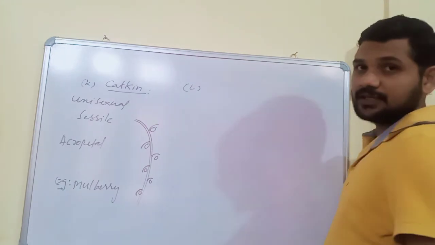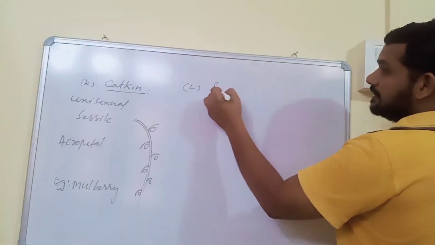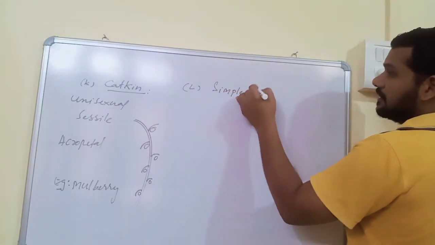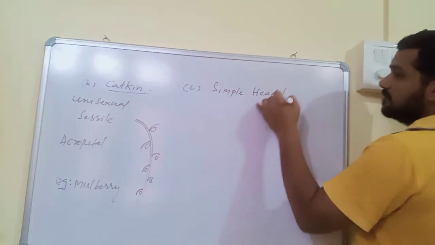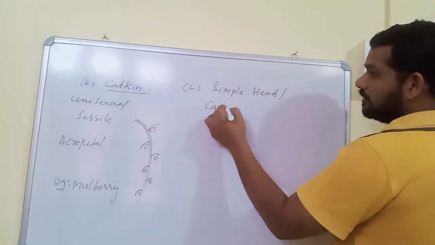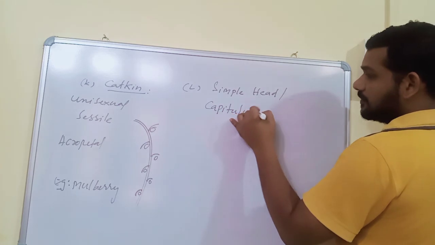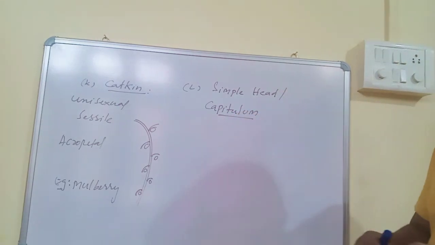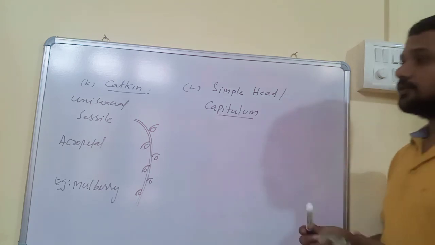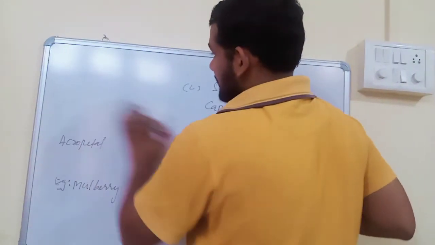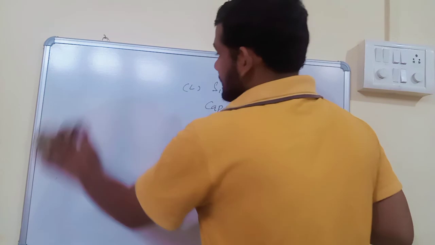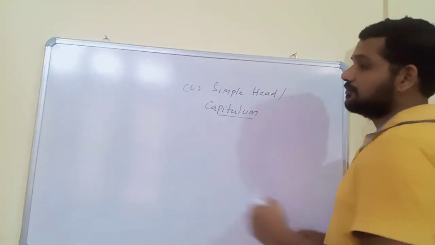Next, the last important racemose inflorescence, that is simple head inflorescence. Simple head inflorescence is also called capitulum, and this inflorescence is highly advanced among the racemose types, because in this inflorescence flowers are modified into florets.